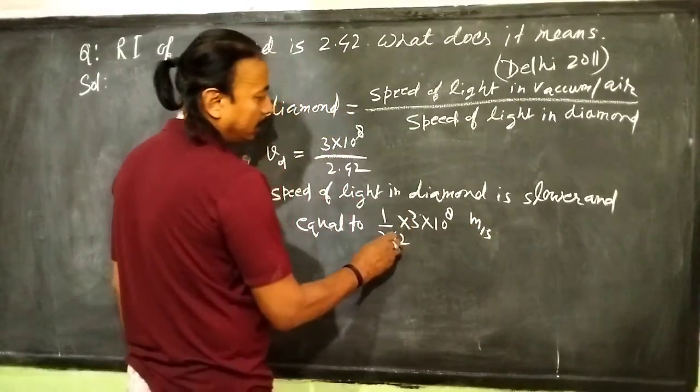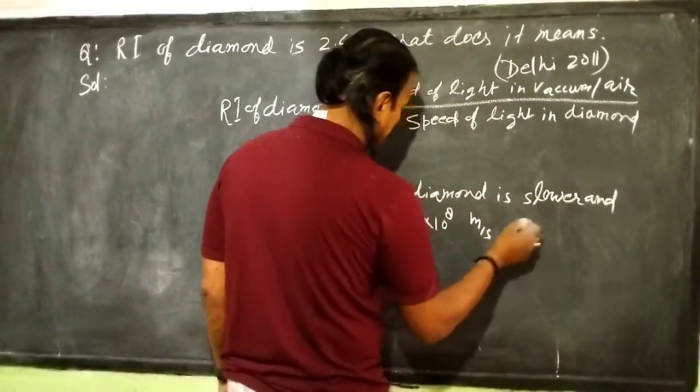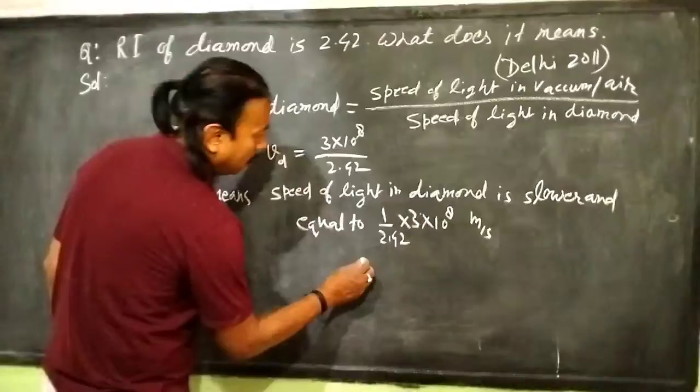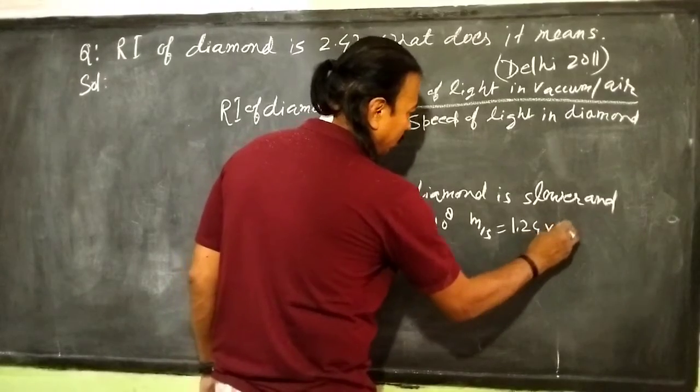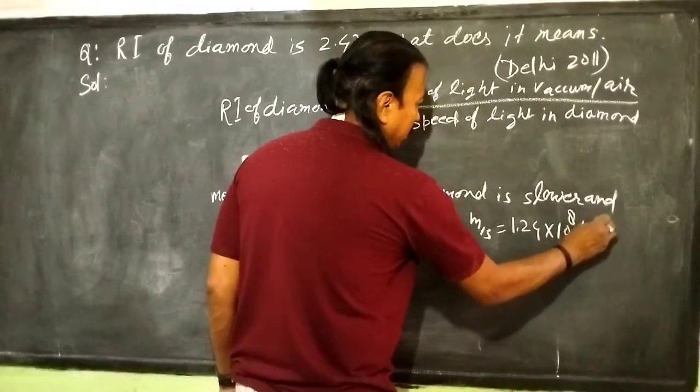If we calculate it, it is equal to 1.24 into 10 power 8 meter per second.